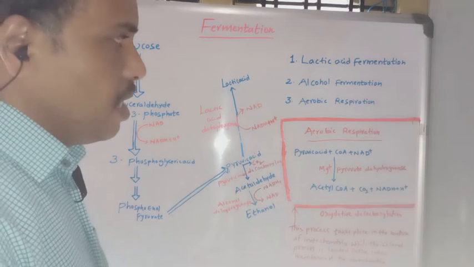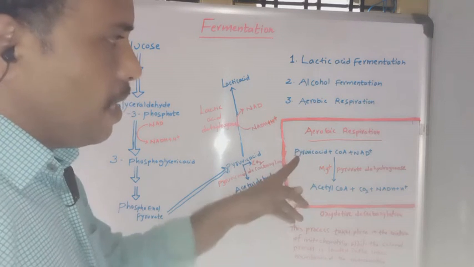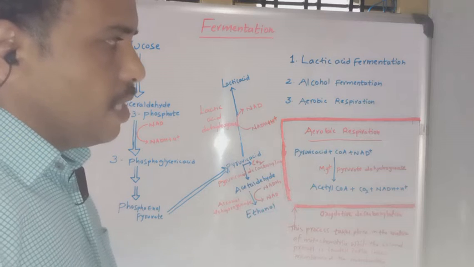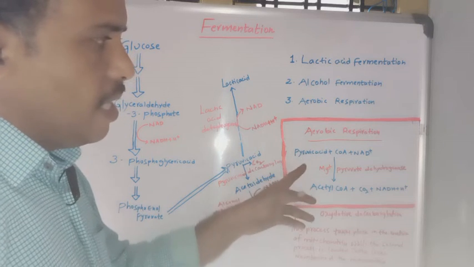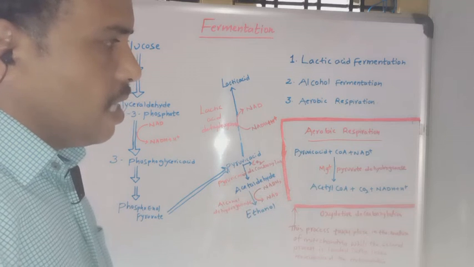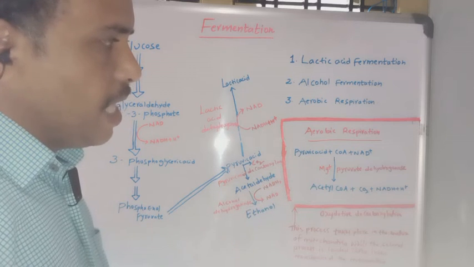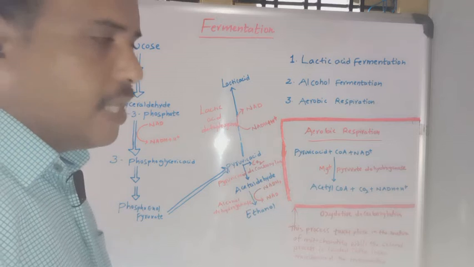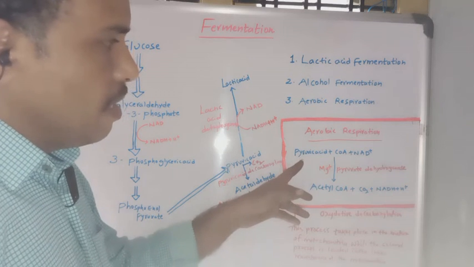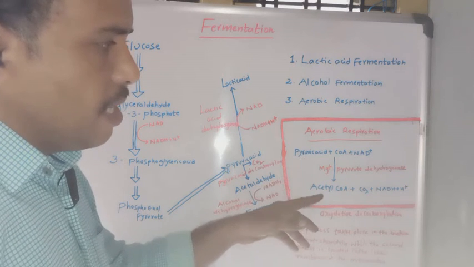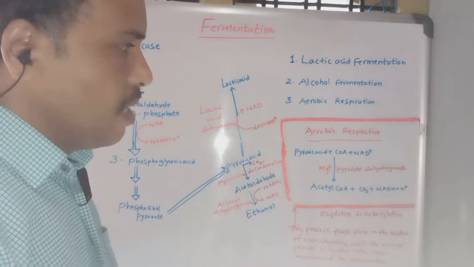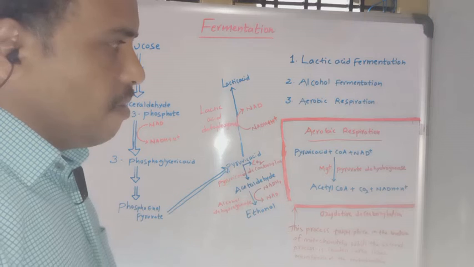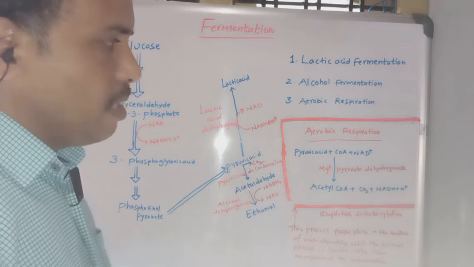Now in this aerobic respiration, pyruvic acid, coenzyme A, and NAD are involved here, along with Mg plus and the pyruvate dehydrogenase enzyme. The pyruvate dehydrogenase enzyme converts this into acetyl coenzyme A, carbon dioxide, and NADH2, which are formed here. This we can observe in the aerobic respiration process.